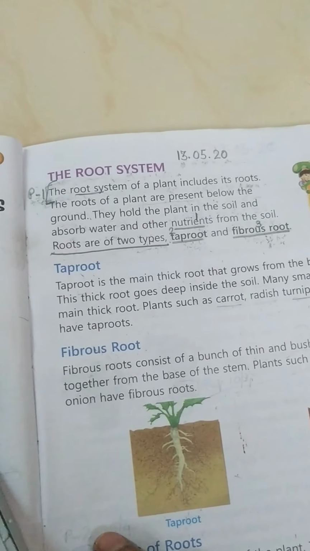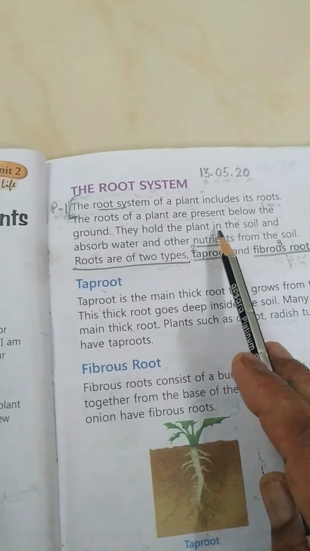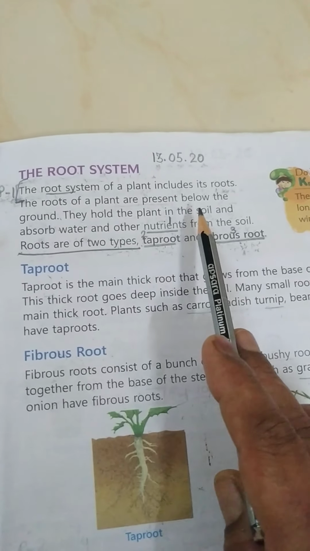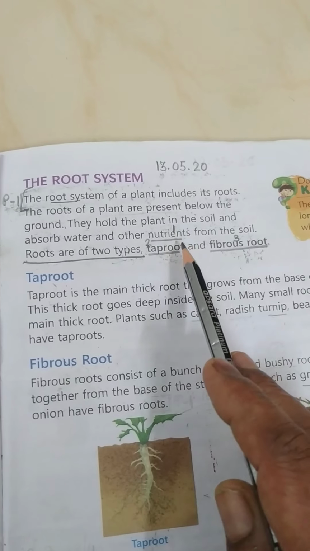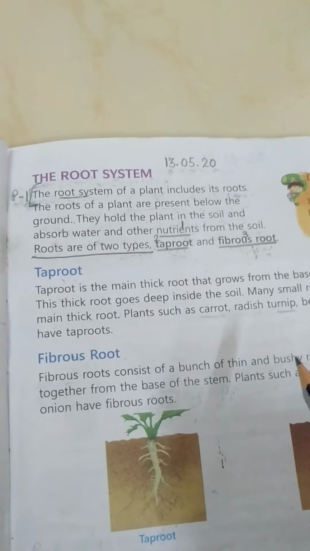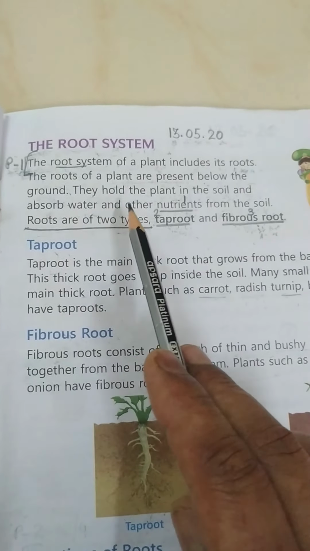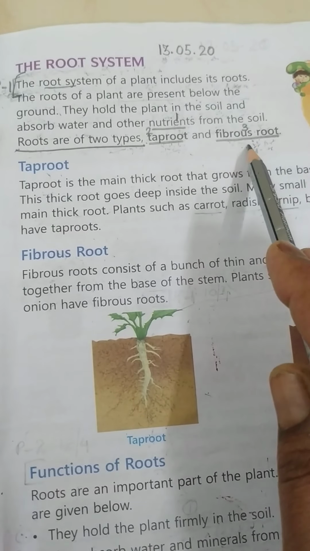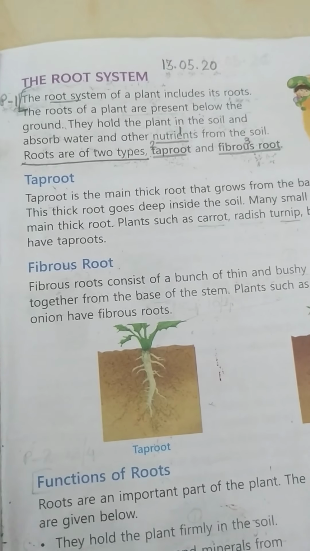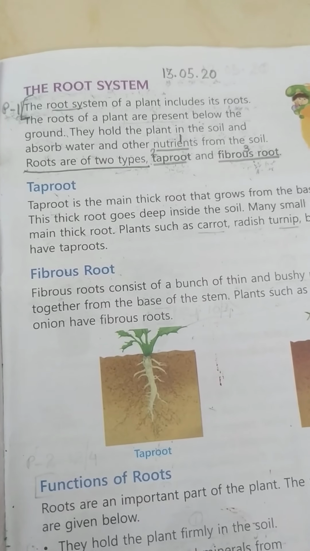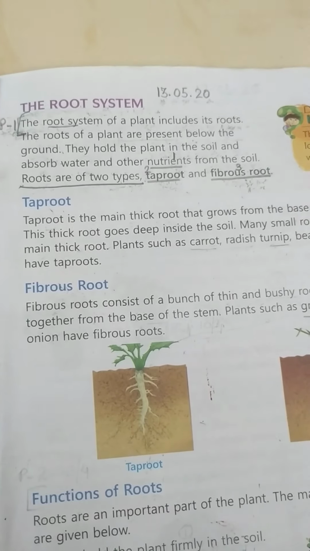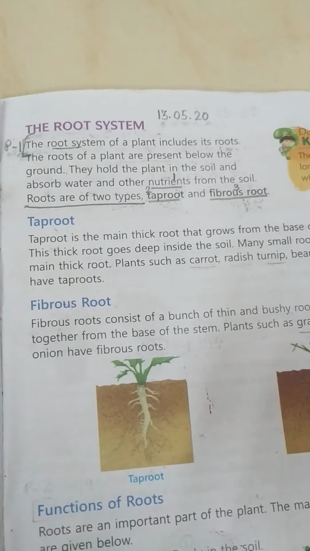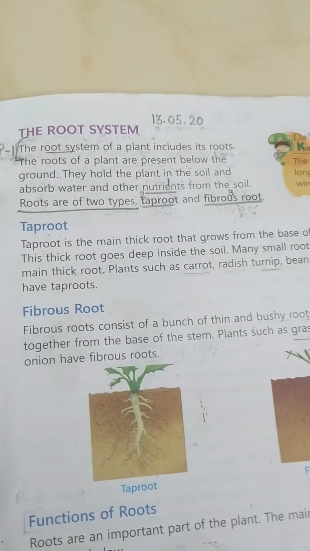Now what is the function of the root? The function of the root is that they hold the plant in the soil. Children, because of these roots only, plants are able to stand firmly in the soil, and they absorb water and other nutrients from the soil. When you water the plants, you water on the ground, on the soil. Why do you water on the soil? Because from the soil only, the roots absorb water and the other nutrients, and then they transport it to the other parts of the plant.